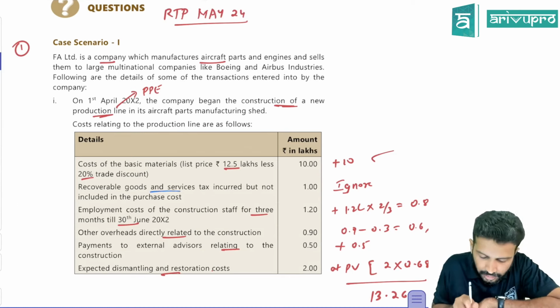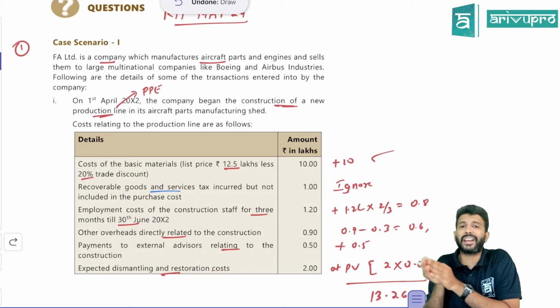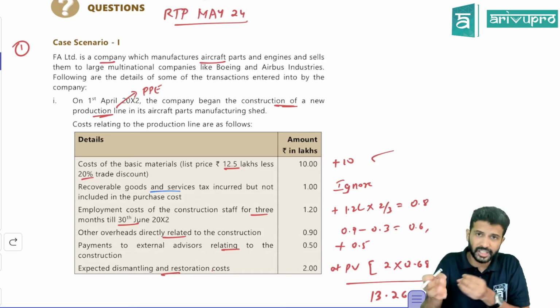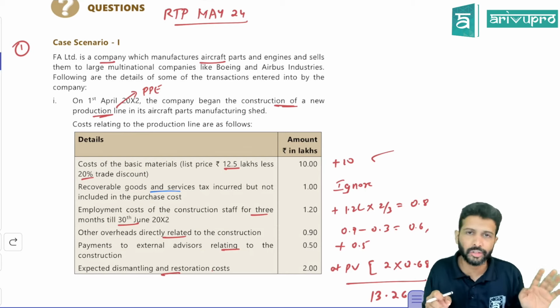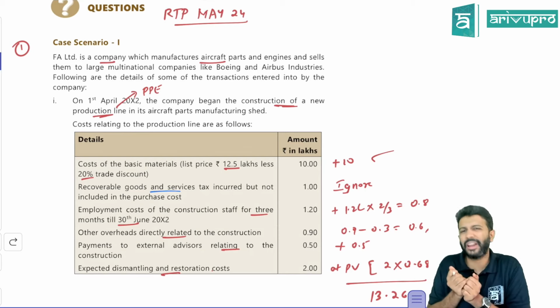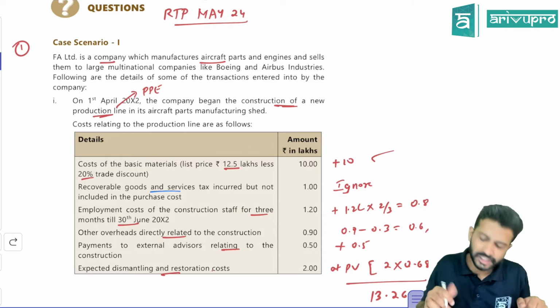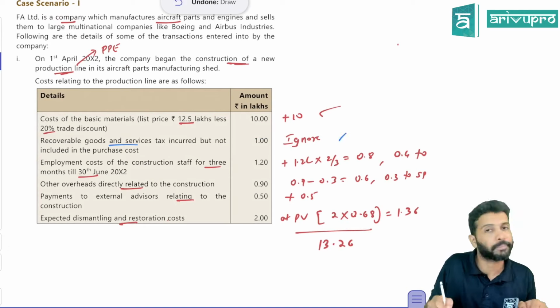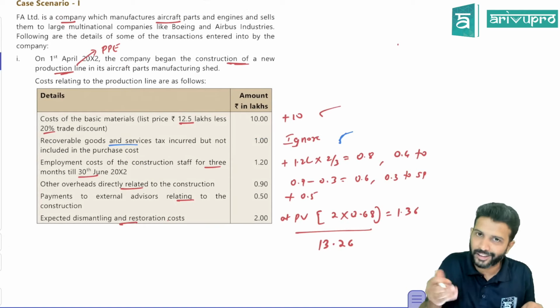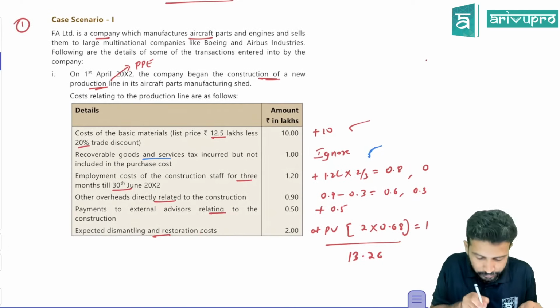Next, recoverable GST. If you have irrecoverable GST, meaning on GST where you don't get input tax credit, such GST amount you can add to the cost of PPE. However, if you are able to claim ITC, then you will not be able to add GST. So can you add this 1 lakh? No, you need to ignore it, because you are getting credit on that.